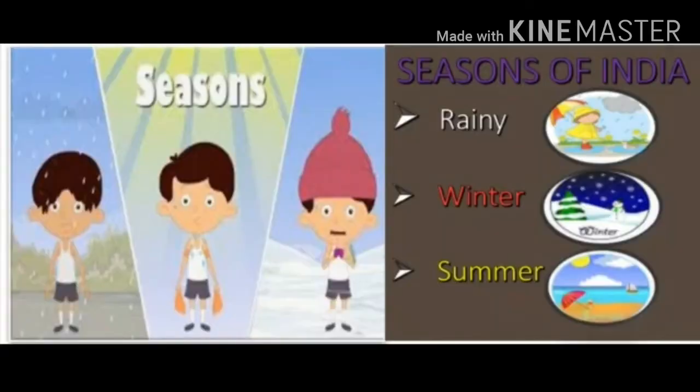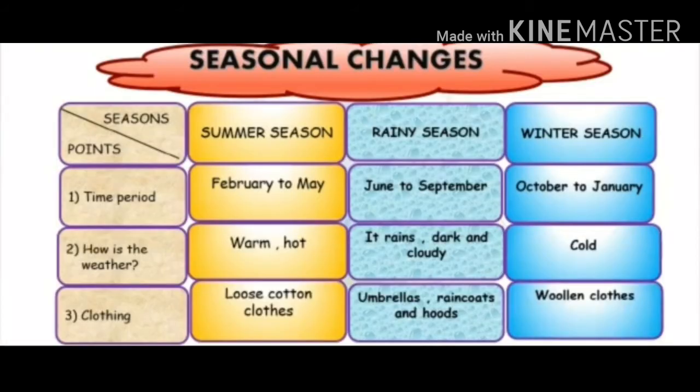There are 3 seasons in our India, that is the rainy season, winter season and the summer season. Now students, first remember this point. First is the time period. The summer season starts from February to May. Rainy season from June to September. And winter season starts from October to January.